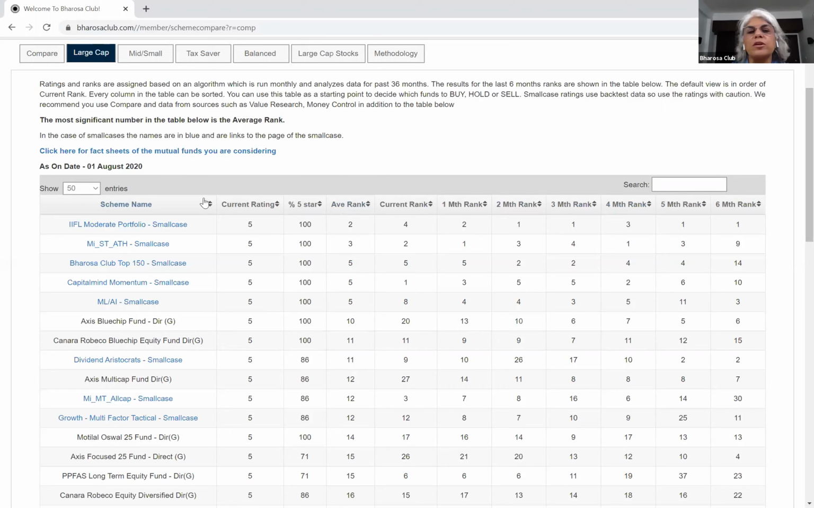Now, this can be sorted by scheme name, by 1 month rank, 2 month rank, etc. You can see where the funds that you hold stand in this ranking, or you can analyze a fund house by sorting them by scheme name. You can sort it whichever way you want to come to informed decisions about anything that you may be investigating.